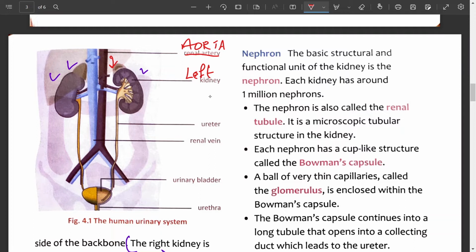This is ureter. Like that, there are two ureters present, that's why label it as left ureter. This is labeled as renal vein. This is a mistake again. Rectify it. This is inferior vena cava.